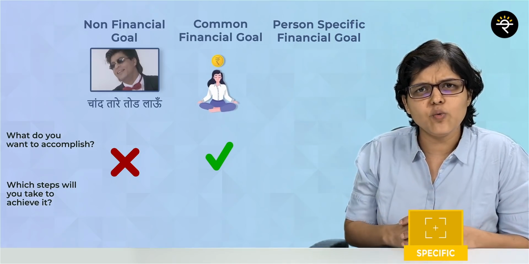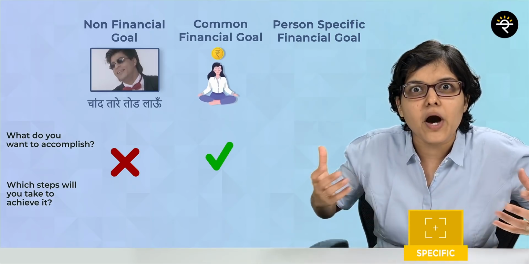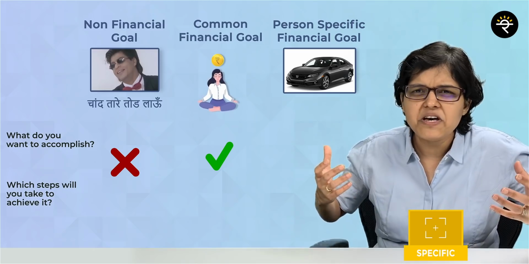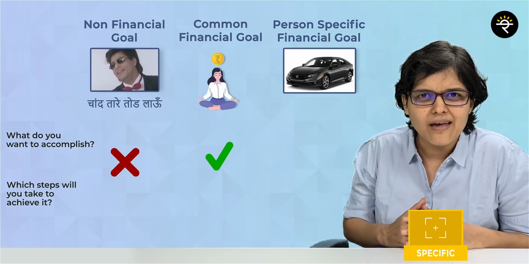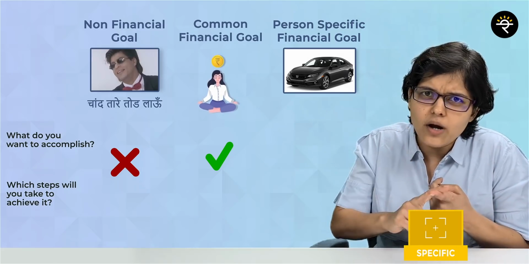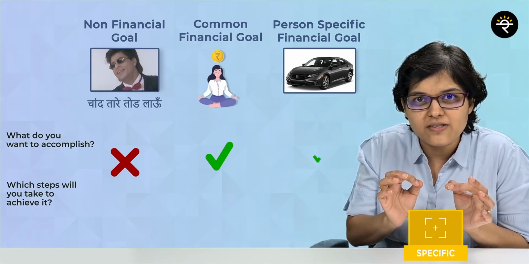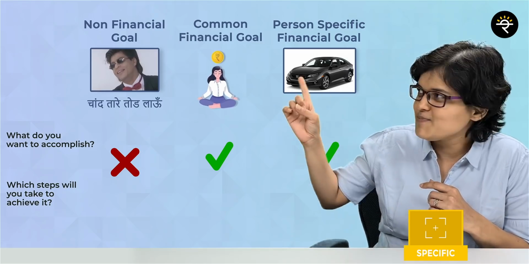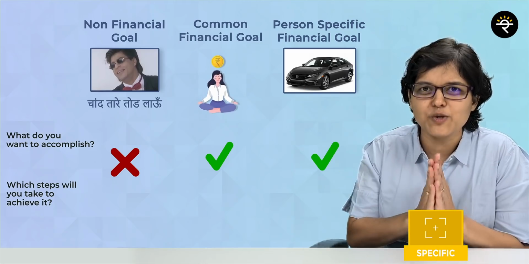Third example, assume that my example is I want to buy a car. Okay, Honda Civic LX variant car. And to buy that, I'm going to again do a monthly SIP. So again, what and which steps are both answered? Yes. So I hope specific in all three cases is absolutely clear.